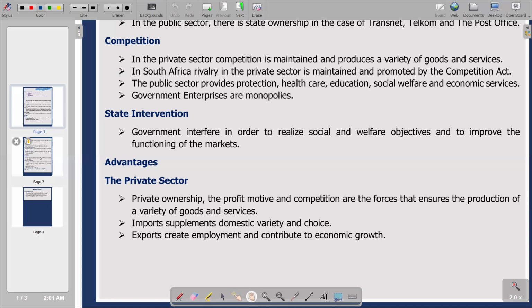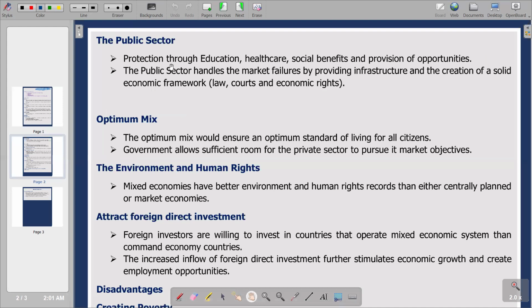So we can move on to the next part, whereby we are looking at the public sector. These are the advantages that we can also raise from the public sector point of view. First point is protection through education, healthcare, social benefits, and provision of opportunities. Remember, our education services are offered from the public sector point of view. We also have healthcare services being offered. We've also got the issue of social benefits. Obviously, we can talk about this in terms of social grants, and also provision of opportunities. So basically, that's an advantage from a public sector point of view.